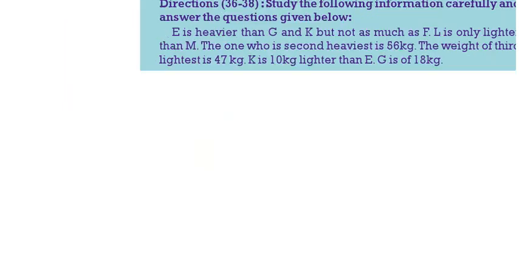Next one, 36 to 38. Study the following information carefully, then answer the question. E is heavier than G and K, but not as much as F. L is only lighter than M. The one who is the second heaviest is 56 kg. The weight of the third lightest is 47 kg. K is 10 kg lighter than E. G is 18 kg.